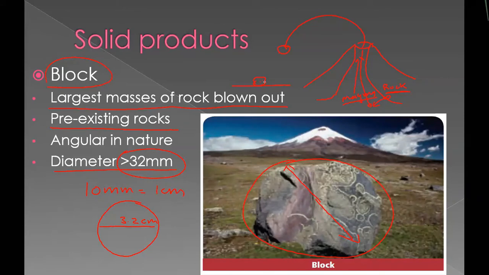So this is considered as blocks or solid fragments, and most of the times they are angular in nature. Angular means what? They will not be rounded in shape, they will have edges. You can see here, most of them have edges, they are not rounded. So I hope you understood what is blocks, solid fragments.